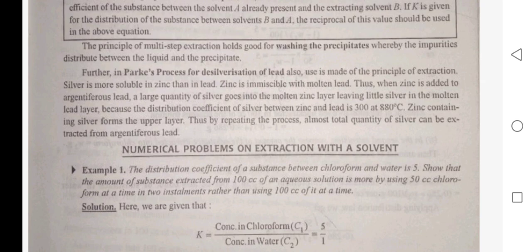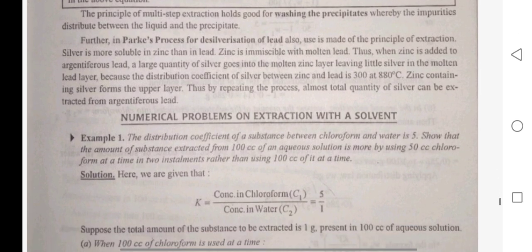Further, in the Parkes process of desilverization of lead, the principle of extraction is also used. Silver is more soluble in zinc than in lead. Zinc is immiscible with molten lead. Thus, when zinc is added to molten lead, a large quantity of silver goes into the molten zinc layer, leaving little silver in the molten lead layer, because the distribution coefficient of silver between zinc and lead is 300 at 880 degrees Celsius. Zinc containing silver forms the upper layer. Thus by repeating the process, almost the total quantity of silver can be extracted from the molten lead.